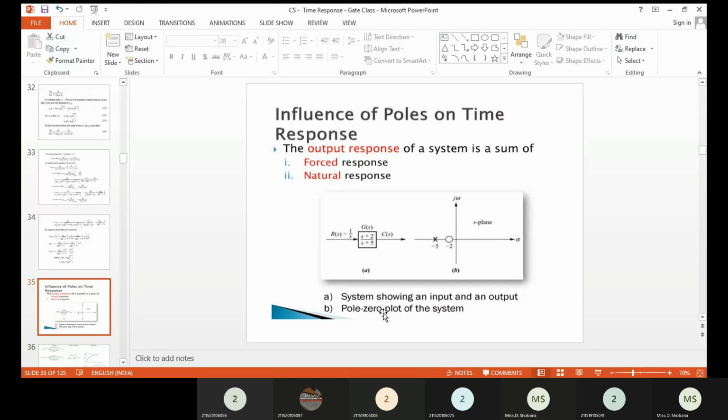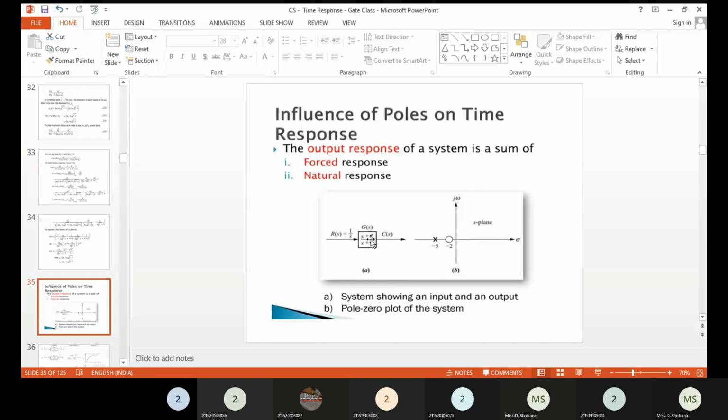So here we should know what is meant by poles of the system and what is meant by zeros of the system. If you have a transfer function, you can see in diagram A, the transfer function consists of a numerator s plus term and a denominator s plus term. Numerator s plus terms are denoted as the zeros of the system. Denominator s plus terms are always denoted as the poles of the system. Zeros of the system will be indicated in the S-plane as a small empty circle. Poles of the system are always denoted as a small cross, X.